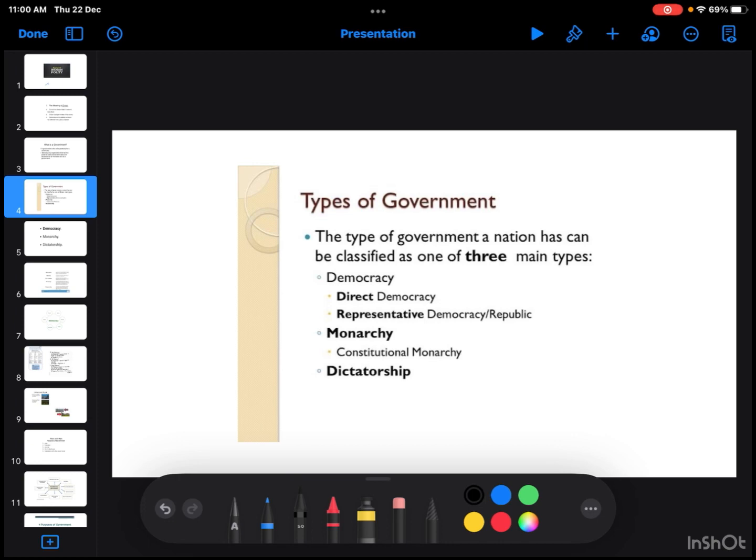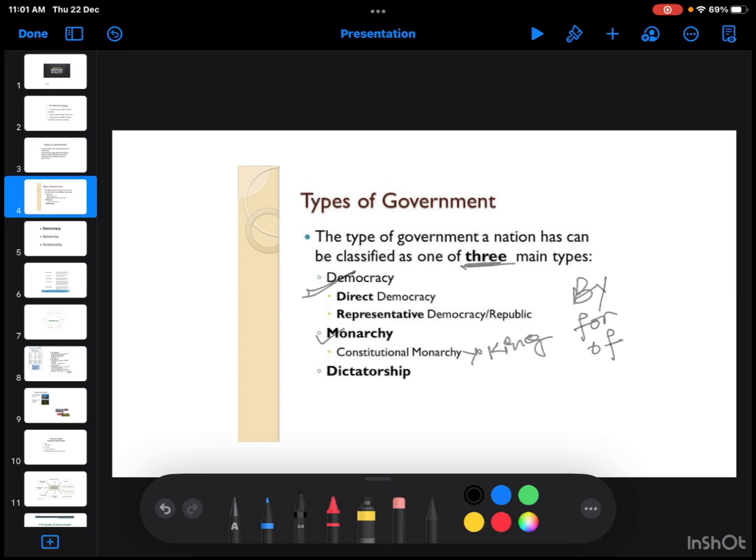Then there are 3 types of government. Government is classified into 3 types. The first one is democracy, meaning Lokatantra: we the people of India, by the people, for the people, of the people. It includes direct democracy, representative democracy and republic. Then comes the monarchy, where the king or queen rules the country.